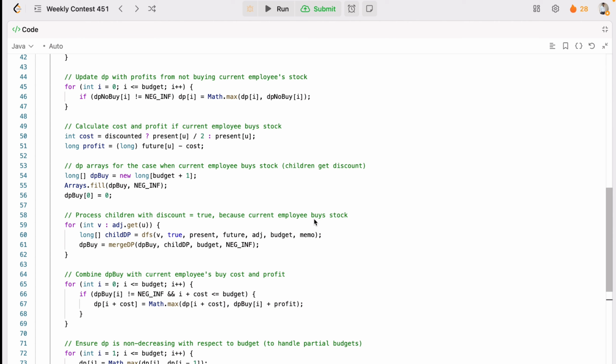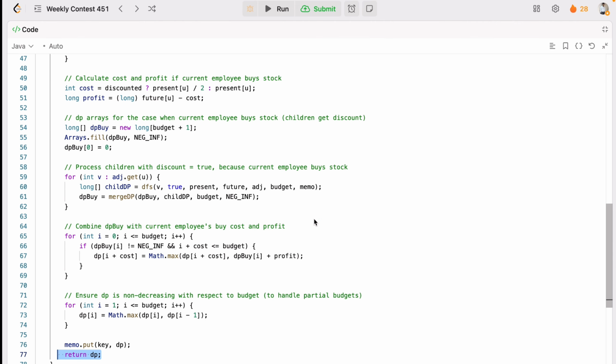Similarly the knapsack merging, you know the knapsack merging, right? I'll explain it in another video. I'll create it after this video. So this aggregates the best profit from the subtree without discount.